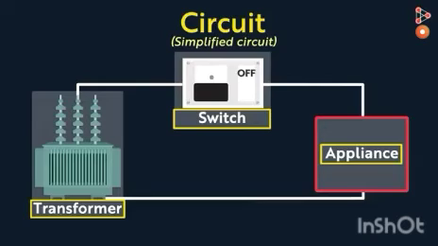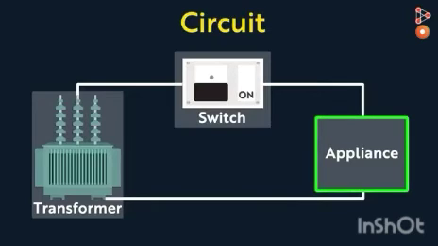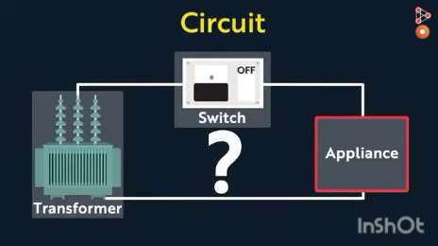These are the three components, the transformer, switch, and appliance, which I used in a simple circuit. I am using just this to illustrate the flow of current, using the appliance that is in our home. So the flow of current is like this, from the transformer to the switch and the appliance. Children, why does the appliance stop working when we switch off the button?